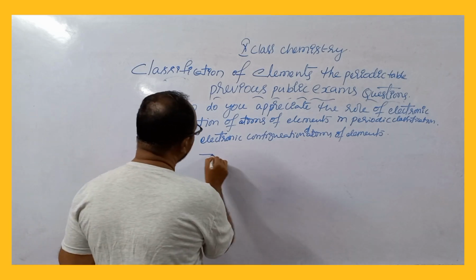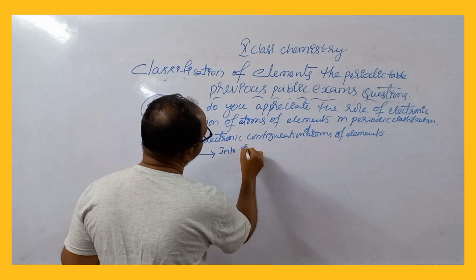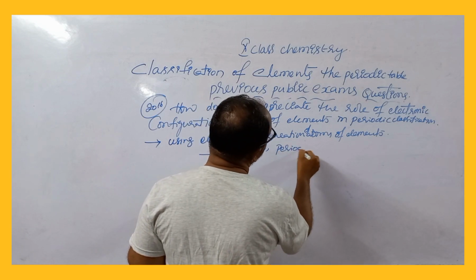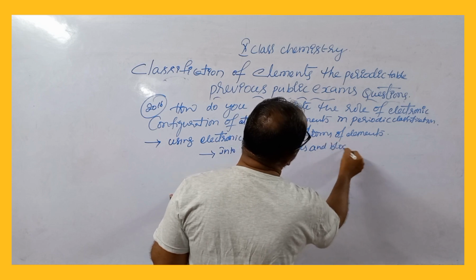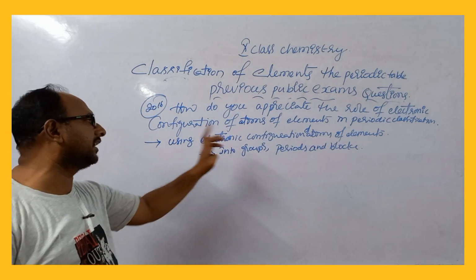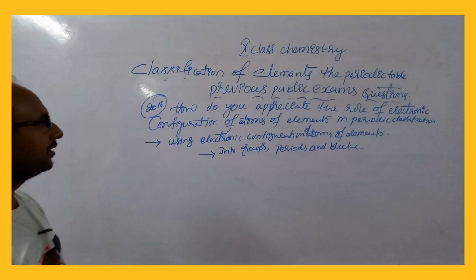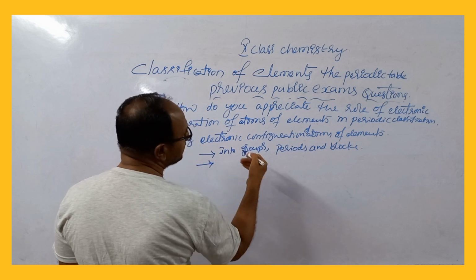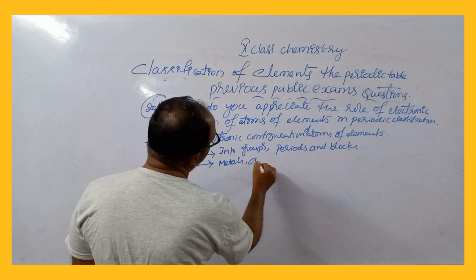Elements are classified into groups, periods and blocks. So elements are classified in the form of groups, periods and blocks by using electronic configuration. Using electronic configuration, elements are classified in the form of metals and non-metals.